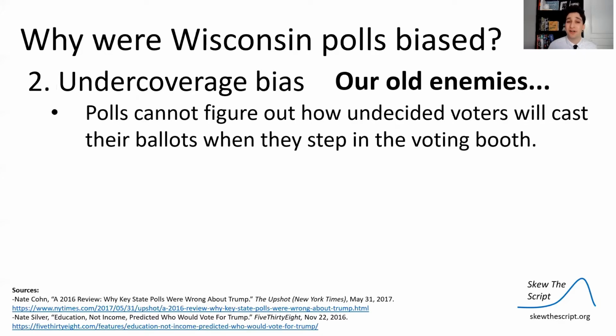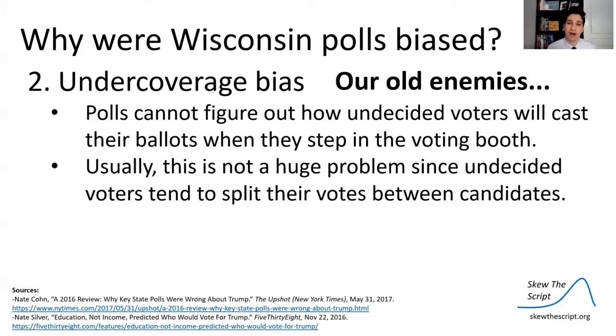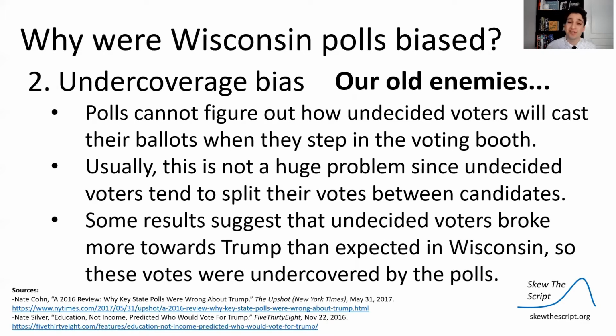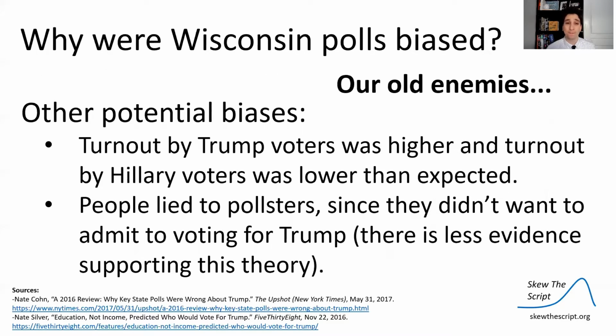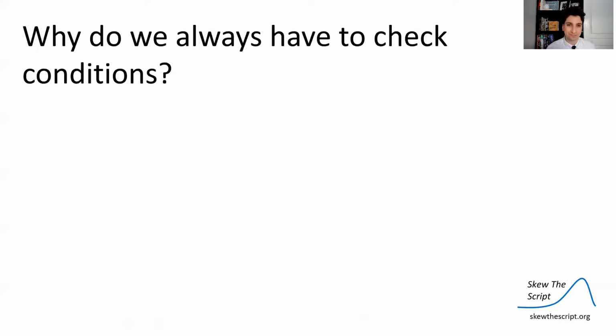There was also undercoverage bias. Polls cannot figure out how undecided voters will cast their ballots when they step into the polling booth. If you interview a person a day before the election, you don't necessarily know, if they're undecided, how they're going to vote on election day. Usually this isn't a huge problem though, because undecided voters will tend to split their votes between candidates, but some results after elections suggest that undecided voters broke towards Trump, especially in Wisconsin, when they stepped into the voting booth. So these votes were undercovered by polls more so than usual. There are other potential biases, but these don't have as much evidence toward them, though people have posited these might have happened to make the bias happen.